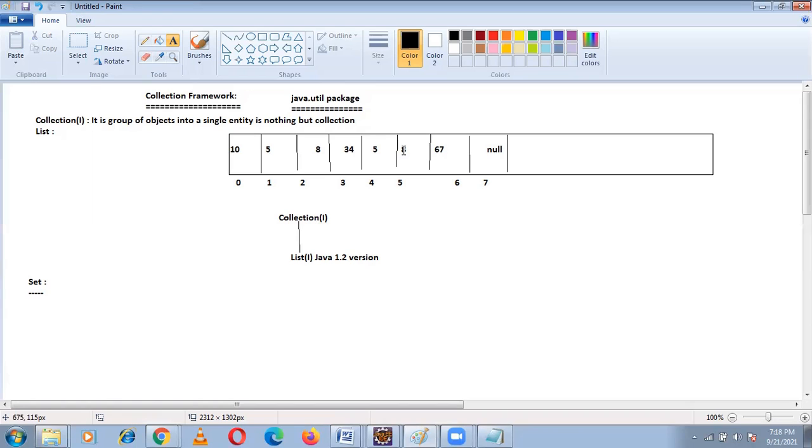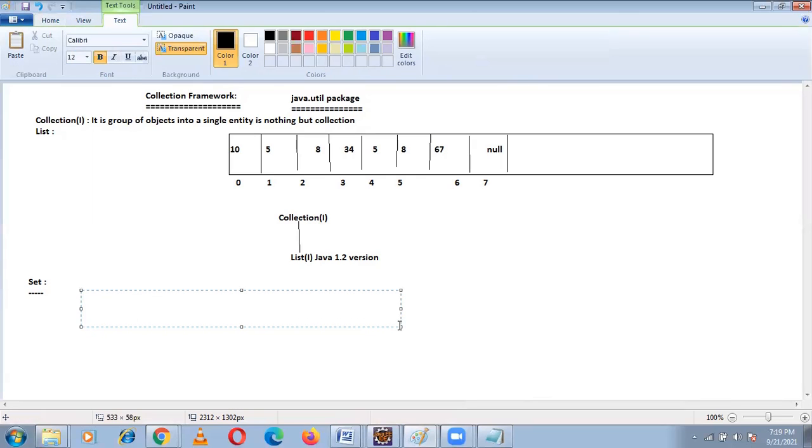No, we don't get any error or exception. Suppose you give the elements in set: 10, 20, 34, 56, and I give 10 again. I add 10.